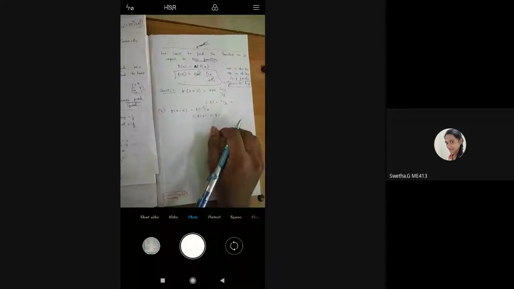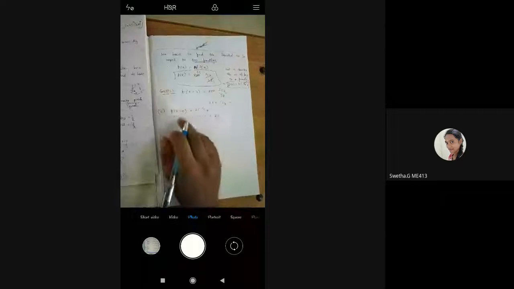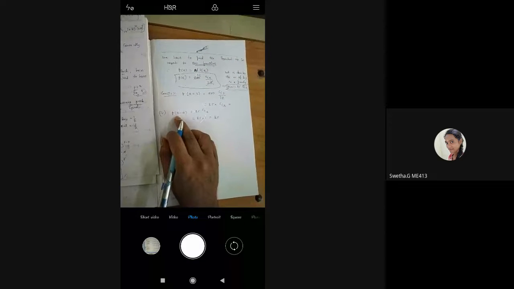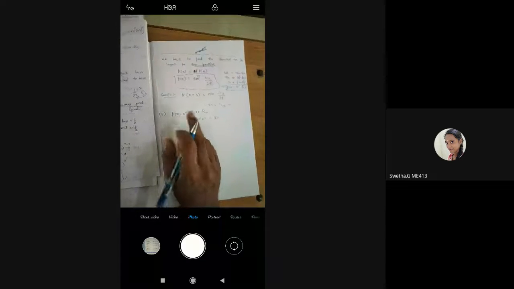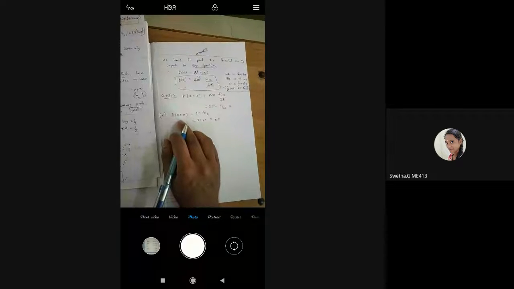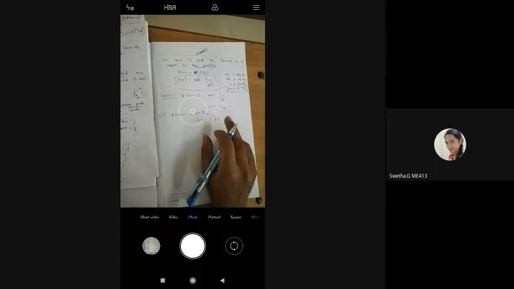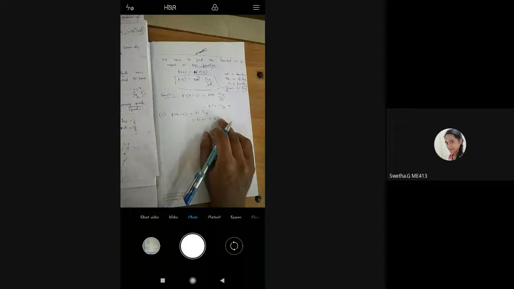So it is 25. So the probability of getting 5 girls out of 800 families is 25.